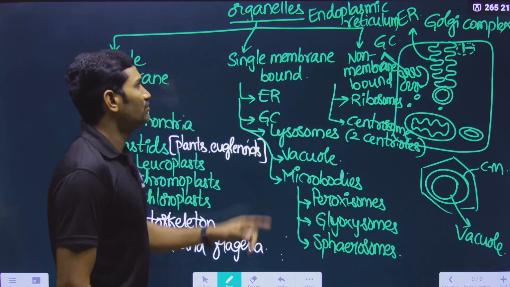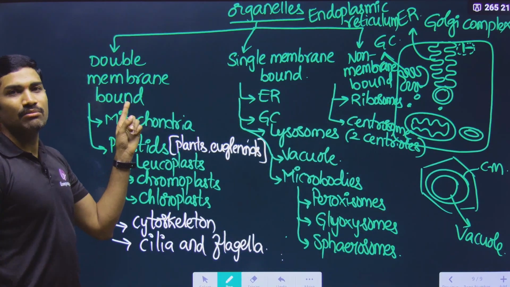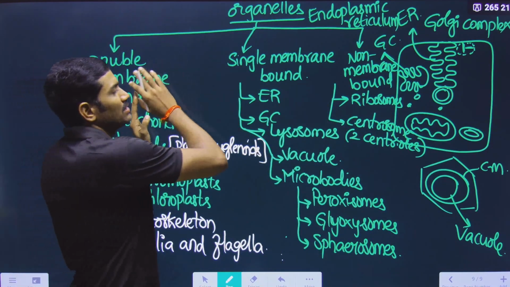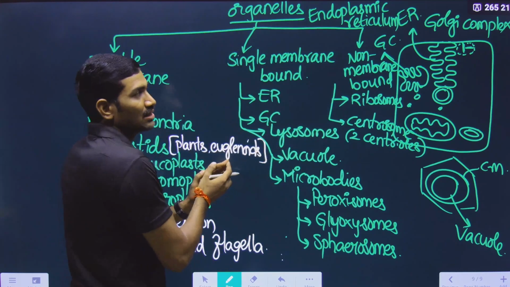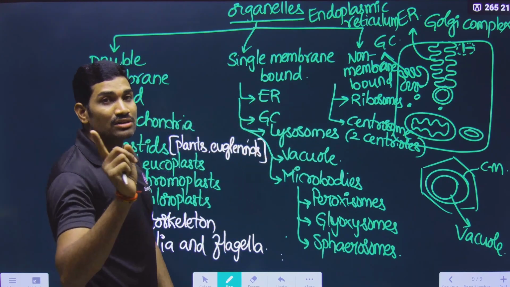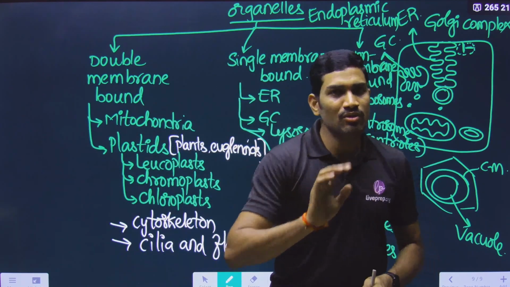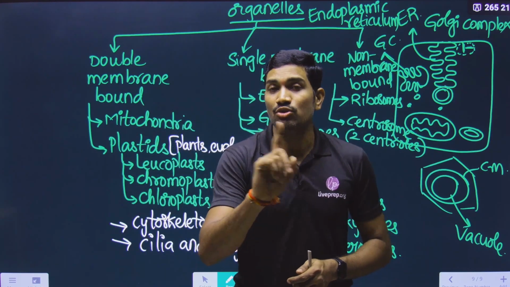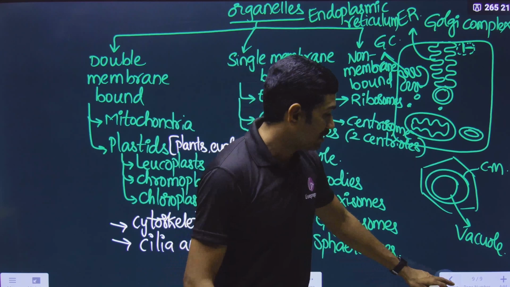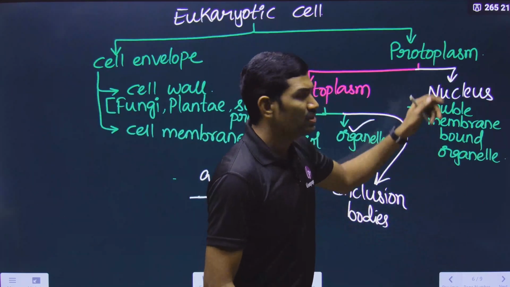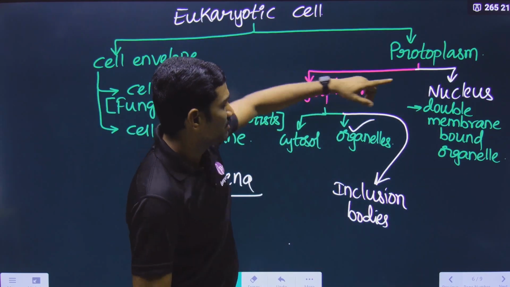Directly we will go with the organelles and their functions. Here, double membrane bound cytoplasmic organelles. Please remember, these are all cytoplasmic organelles, but the nucleus is not a cytoplasmic organelle. Many students make this mistake. The nucleus is double membrane bound, okay, but it is not a cytoplasmic organelle, because under the heading of cytoplasm, will you write nucleus?